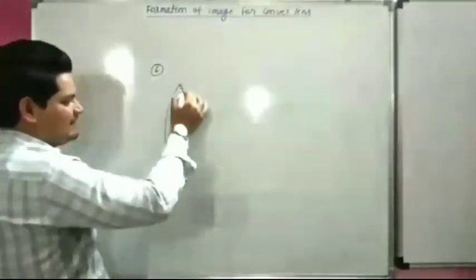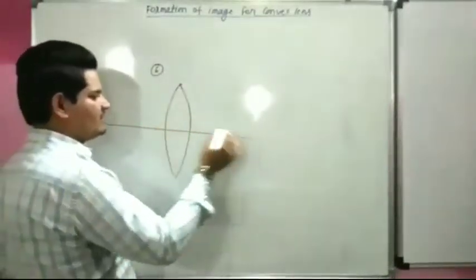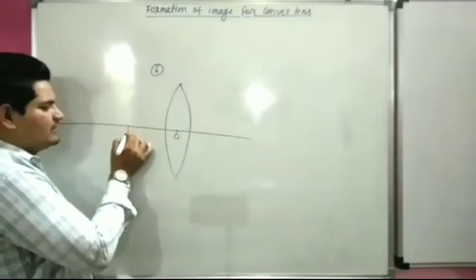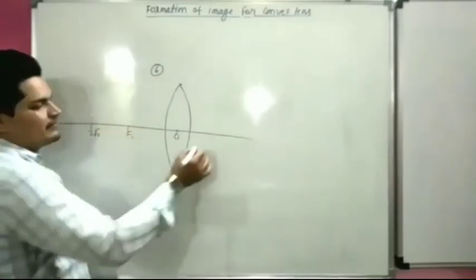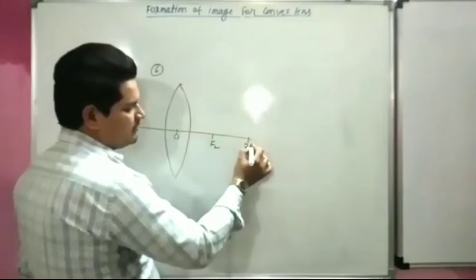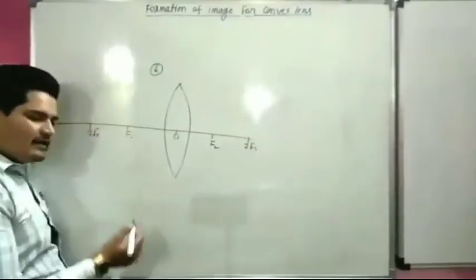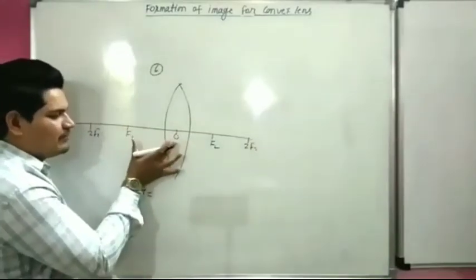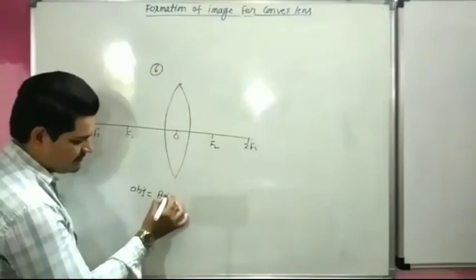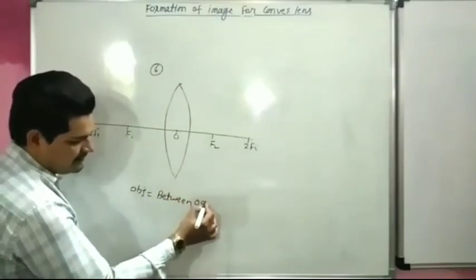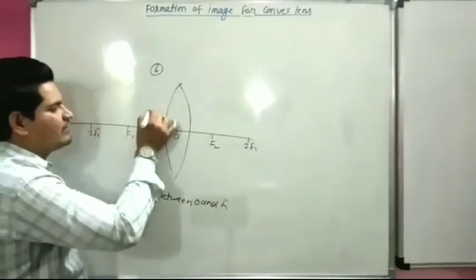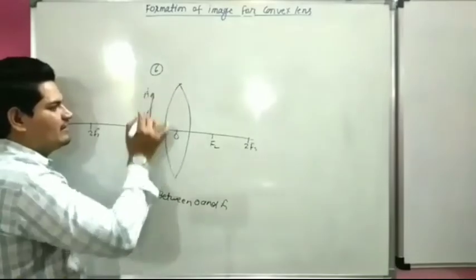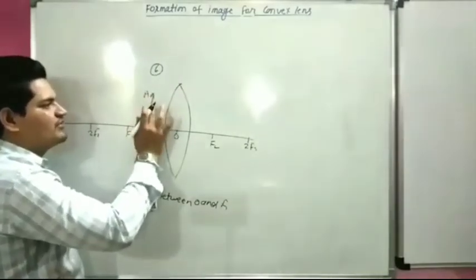This is our sixth case. Here this is convex lens. This is optical center O. This is f1 and 2f1. This is f2 and 2f2. Now in last case, object is placed between O and f1, between optical center and focus. This is our object A and B.